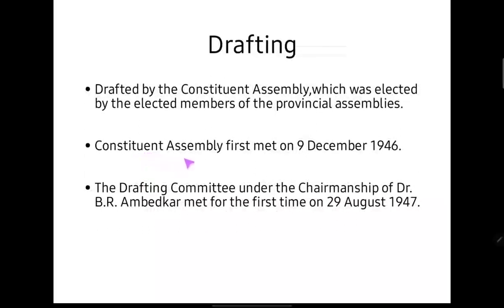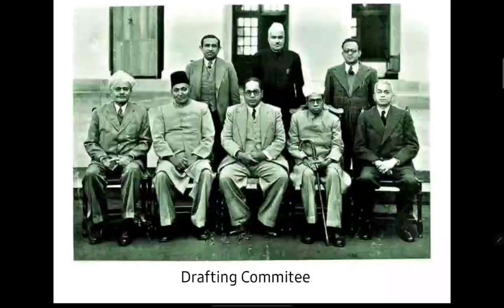And the Constituent Assembly first met on 9 December 1946, and subsequently there was a subcommittee by the name Drafting Committee under the chairmanship of Dr. B.R. Ambedkar, which met for the first time on 29 August 1947. So this was the Drafting Committee. The person in the center is the chairman, Dr. B.R. Ambedkar, who we all know as the father of the constitution.